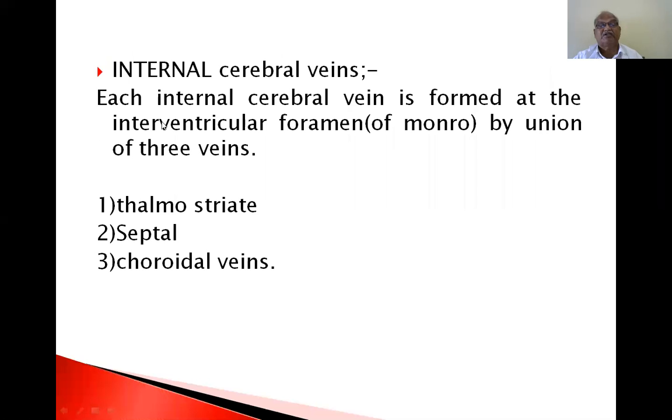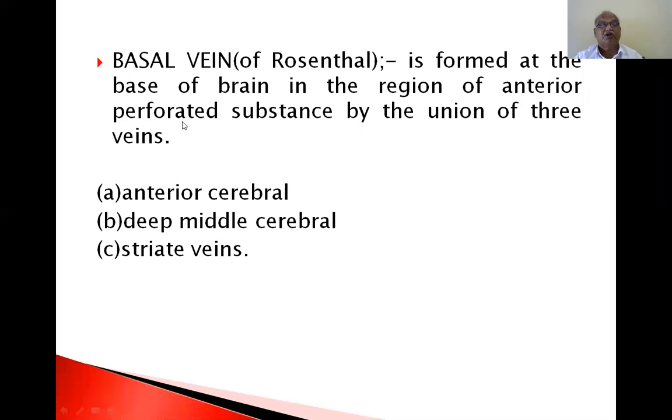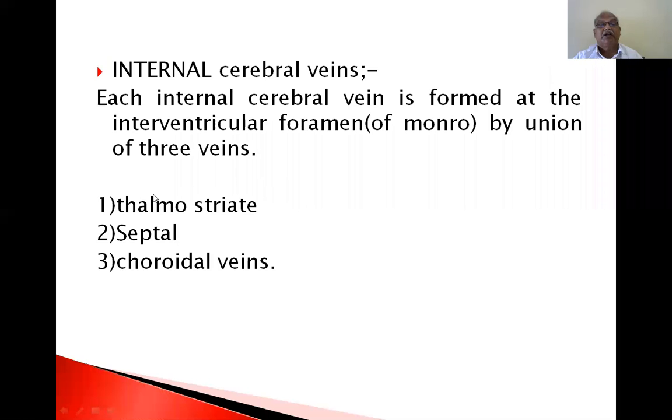Internal cerebral veins. Each internal cerebral vein is formed at the interventricular foramen of Monro by the union of three veins: thalamostriate, septal, and choroidal veins. So here, the basal vein is formed by three veins, and each internal cerebral vein is also formed by three veins.